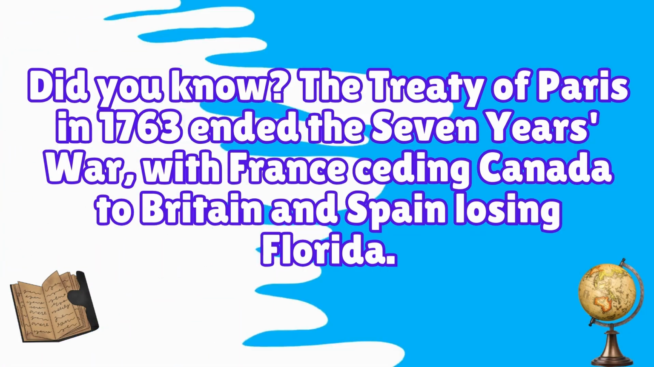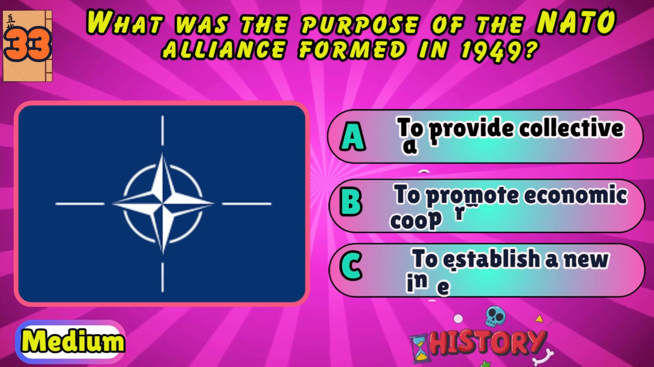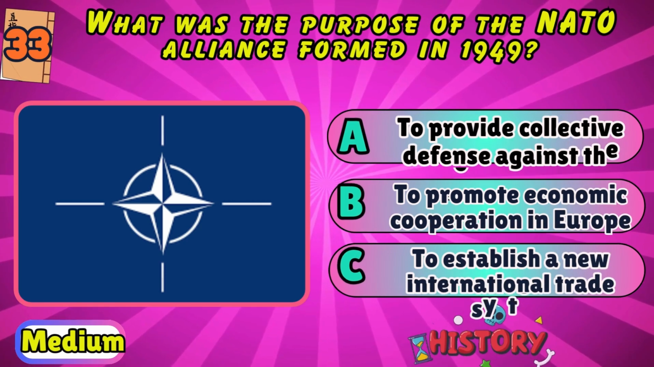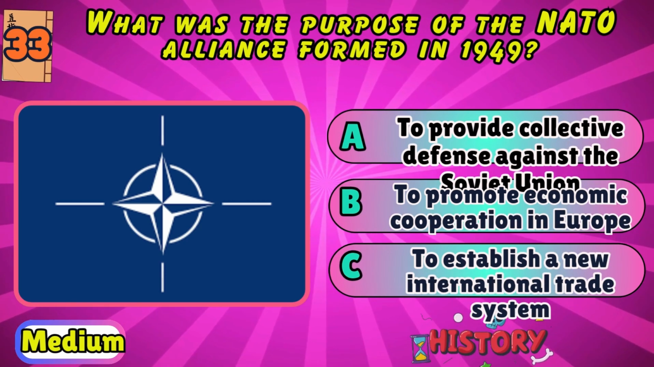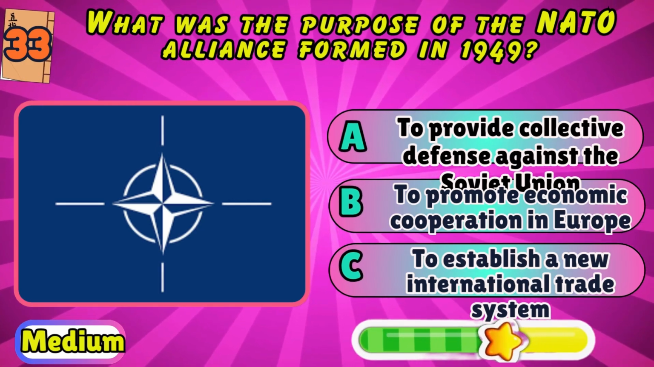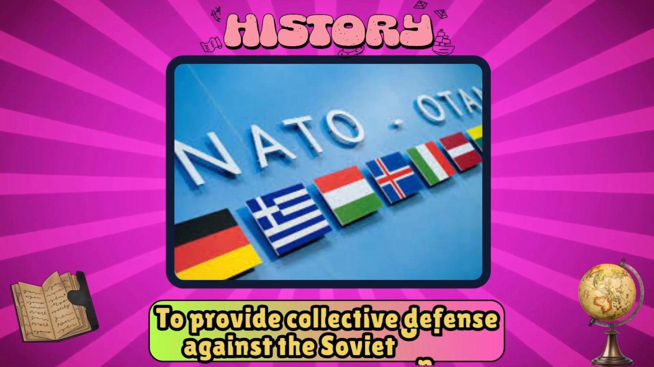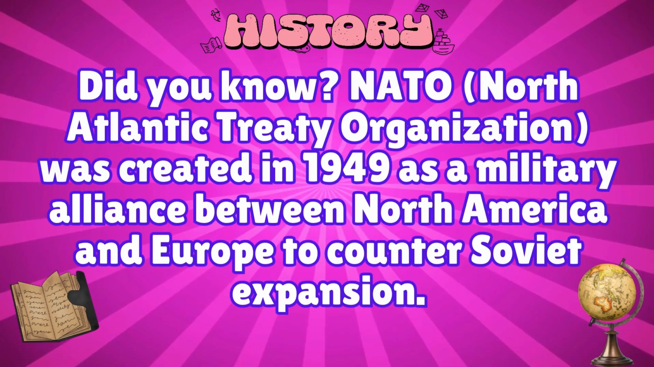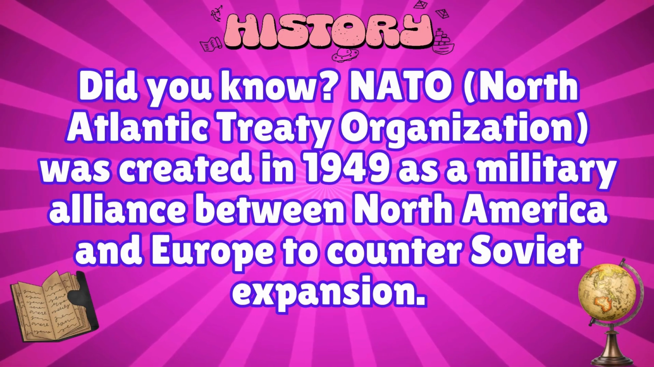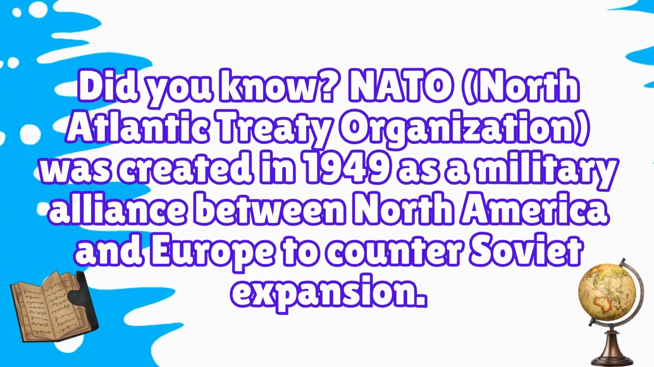and Spain losing Florida. What was the purpose of the NATO alliance formed in 1949? To provide collective defense against the Soviet Union, to promote economic cooperation in Europe, or to establish a new international trade system? To provide collective defense against the Soviet Union. Did you know? NATO, North Atlantic Treaty Organization, was created in 1949 as a military alliance between North America and Europe to counter Soviet expansion.